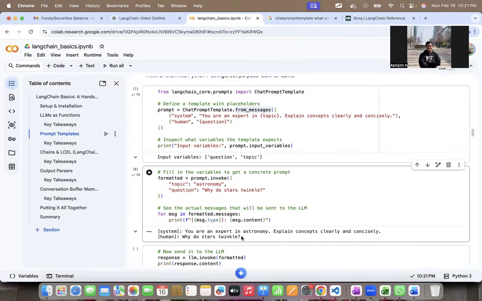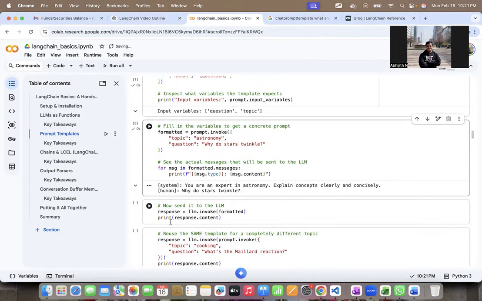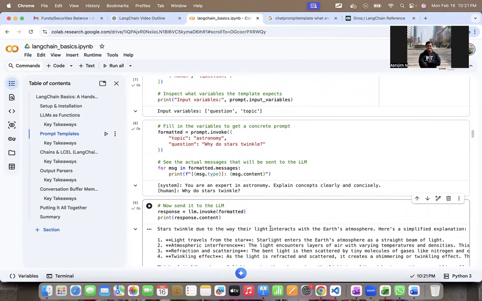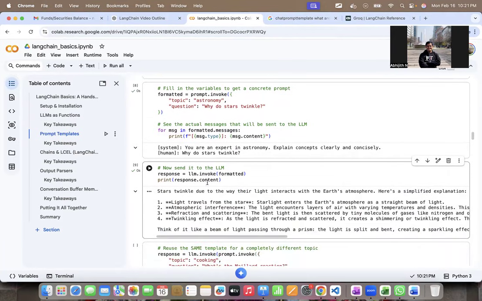Now we are going to send both of these to the LLM, and then we're going to invoke that LLM, right? So here, if you see, response is equal to LLM dot invoke with this specific variable. Let's print, and you notice that the LLM has responded.